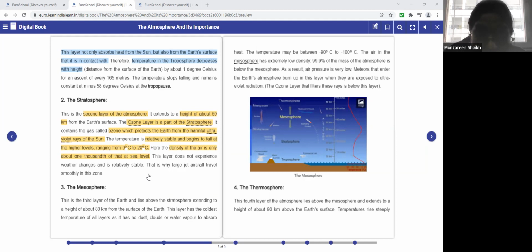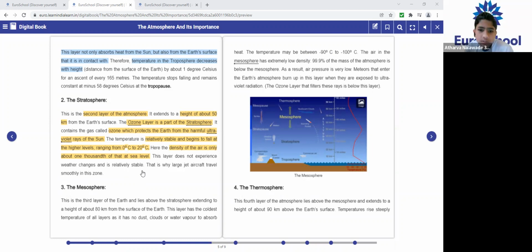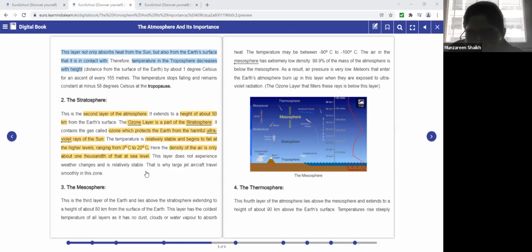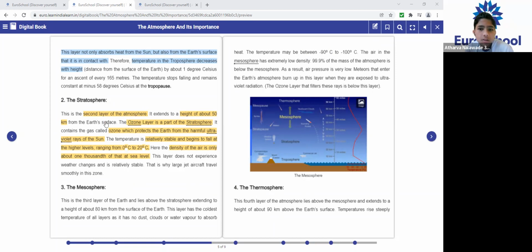That is why large jet aircraft travel smoothly in this zone. So which type of aircraft could easily and smoothly travel in this particular zone? Large jet aircraft. Okay, clear everyone? So basically, stratosphere is which layer of the atmosphere? Second layer. Very good.